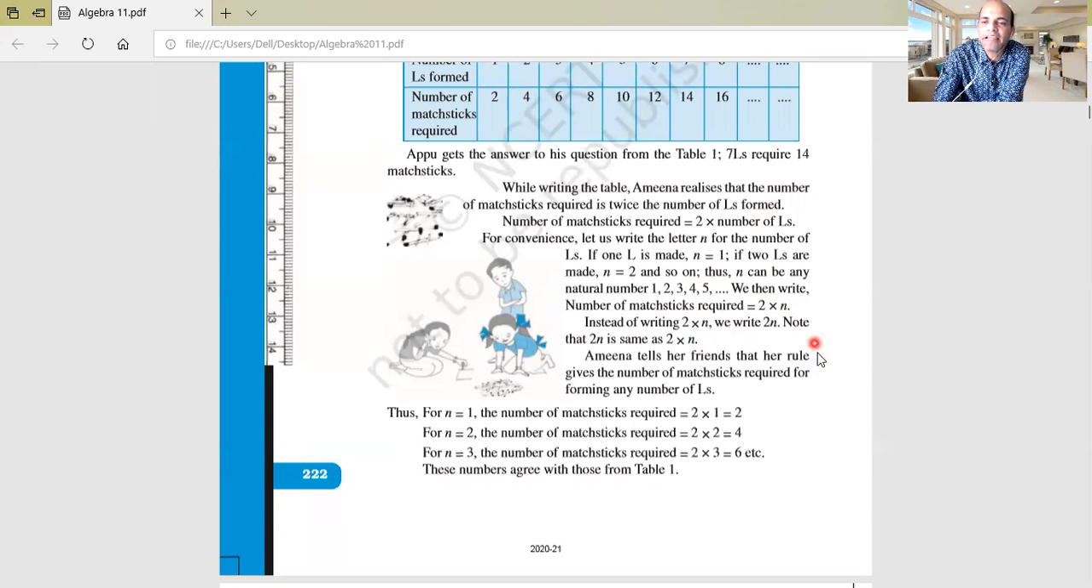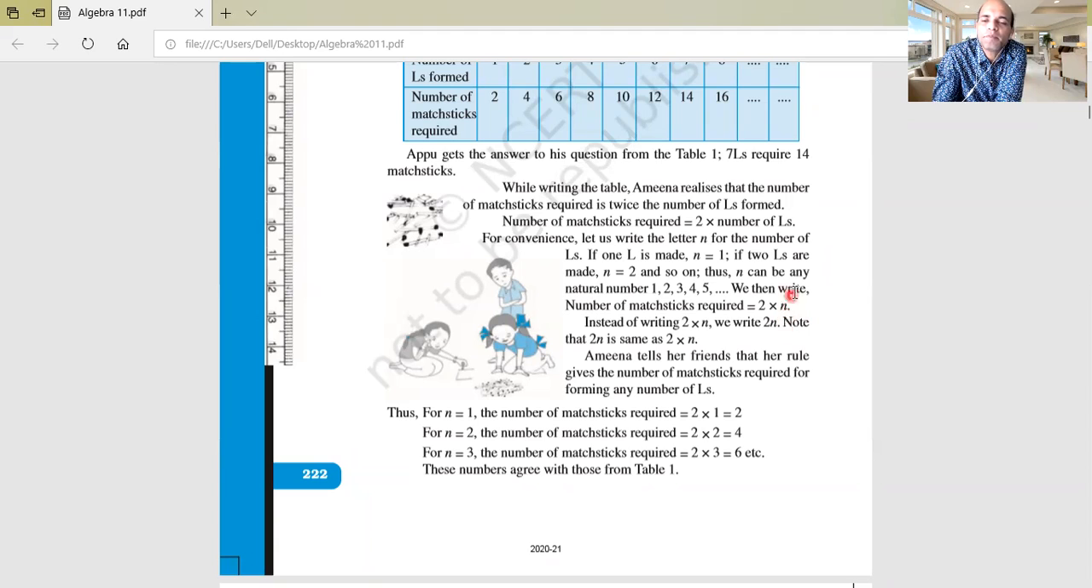So instead of writing L, we can use a variable. This is the charm of algebra that I have told you. For n Ls, the number of matches required is 2 multiplied by n. Suppose I say I just want 50 Ls. How many matches do I require?